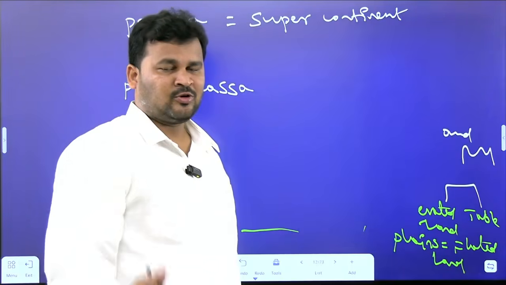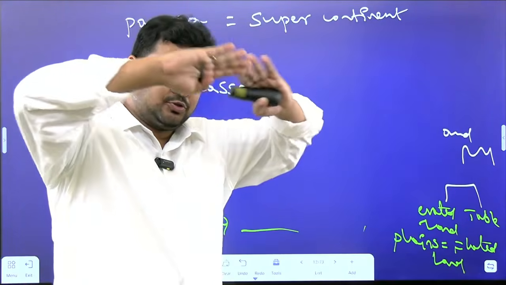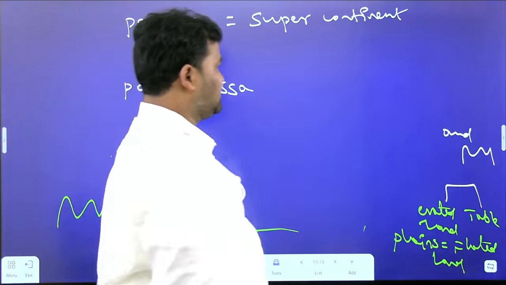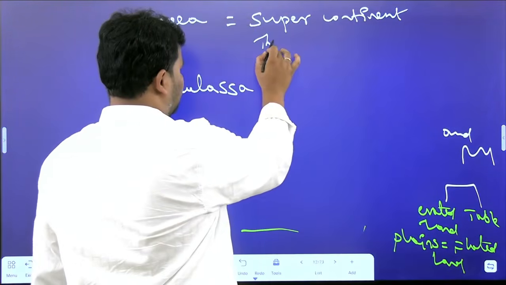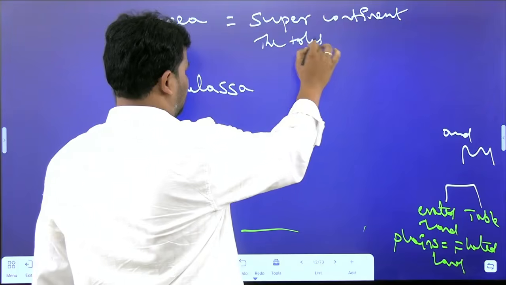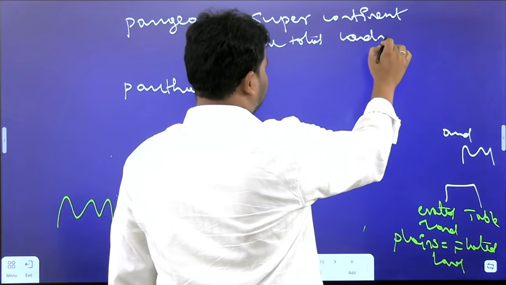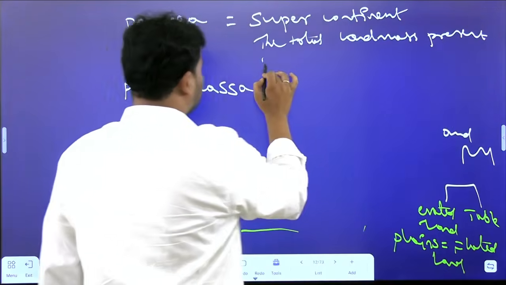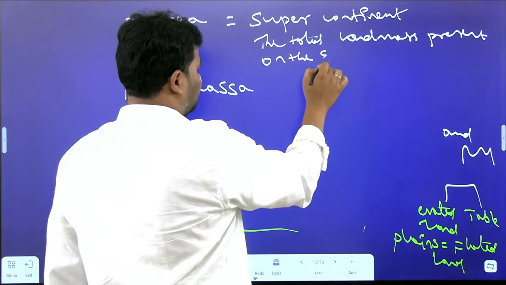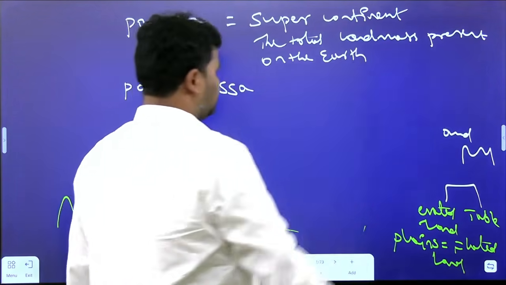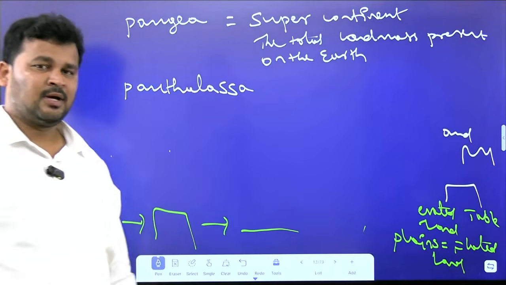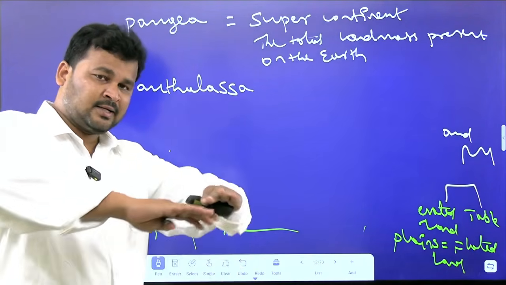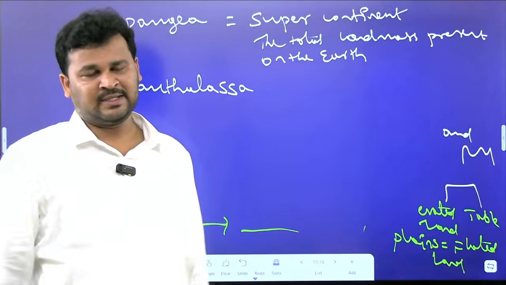What is a supercontinent? The total landmass which was present on the earth was known as Pangaea. Clear? Around 225 million years ago, the continents were at the same place.